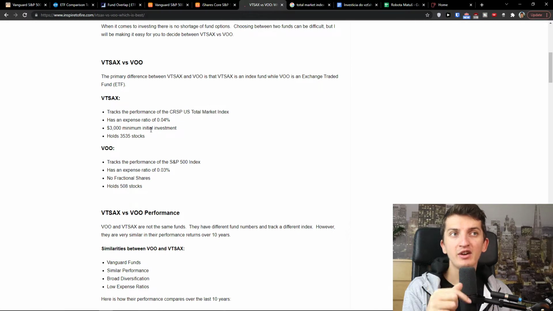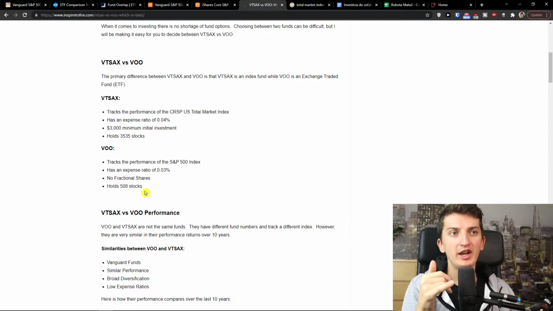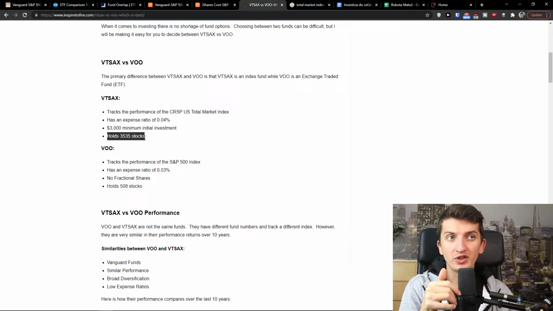And you can see it in the difference between VOO and VTSAX and their holdings of the stocks. Of course, the expense ratio is higher on VTSAX, 0.04%, compared to VOO, which has an expense ratio of 0.03%. So you see that these two are different. And with VTSAX, you're going to have a $3,000 minimum initial investment.